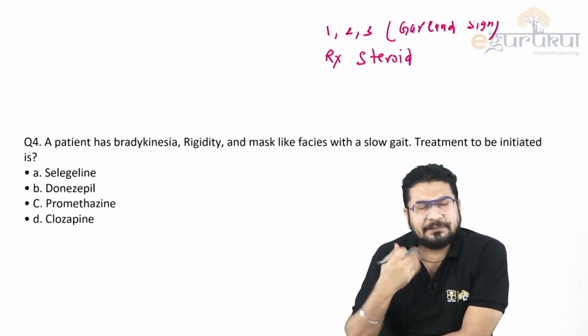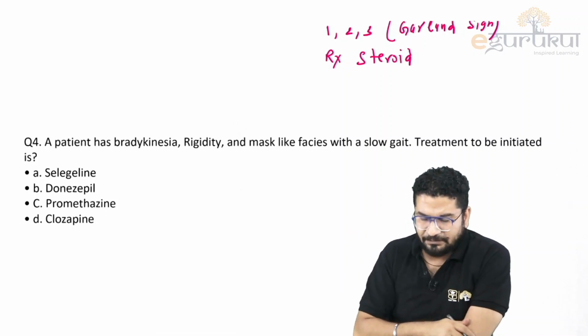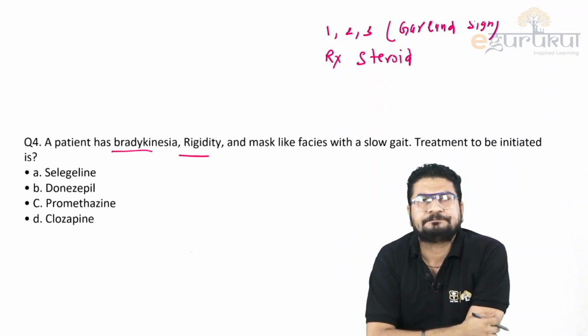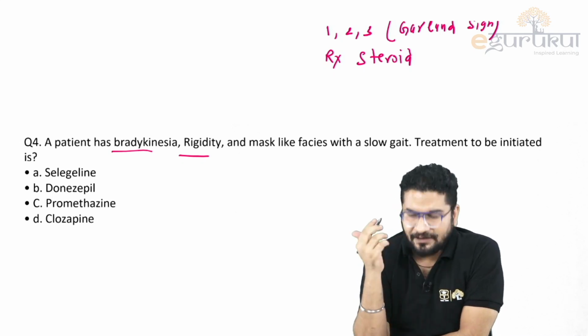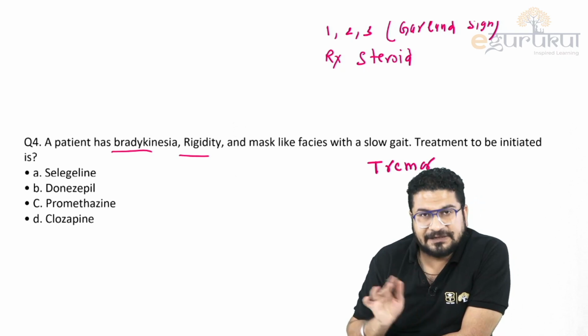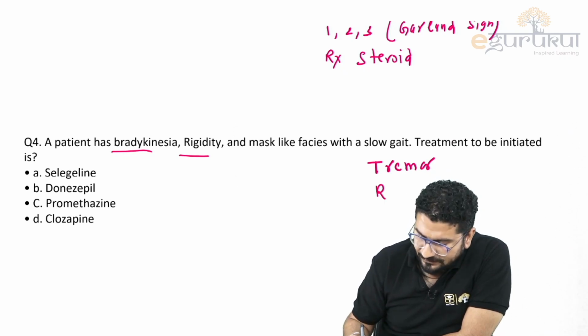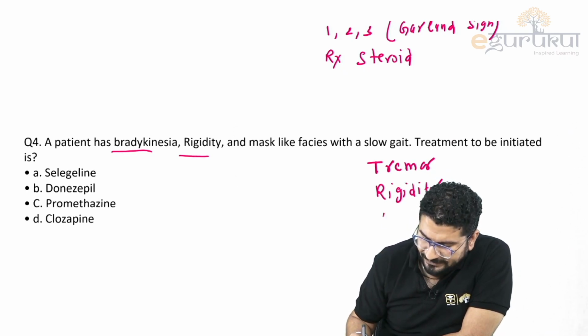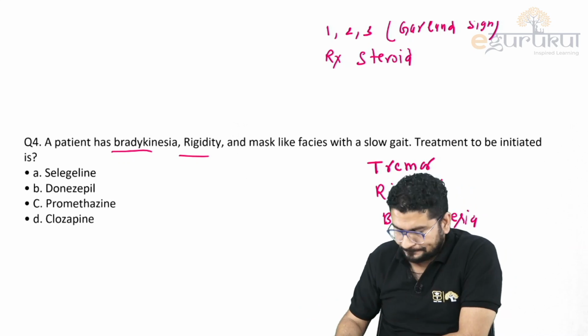It is a similar question I have seen a lot of times in exams. The patient complains of bradykinesia and rigidity. Usually what they ask is tremor, rigidity, bradykinesia. I'm writing this once again, and I'm expecting you know the diagnosis: tremor, rigidity, bradykinesia. This is a triad. This triad, where do we see it? In Parkinson disease, right?